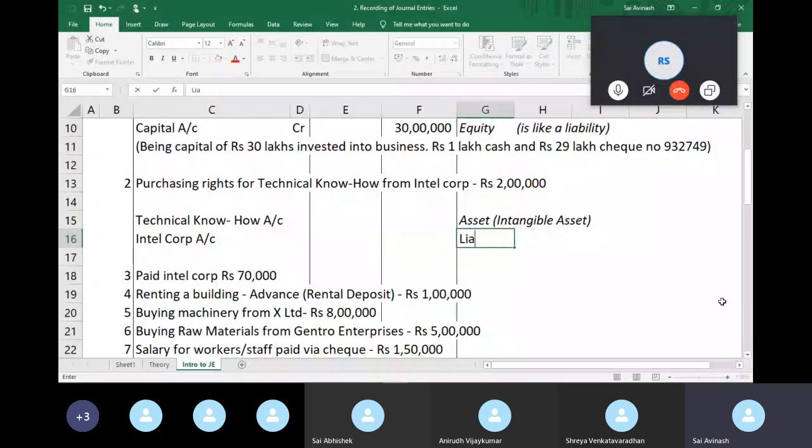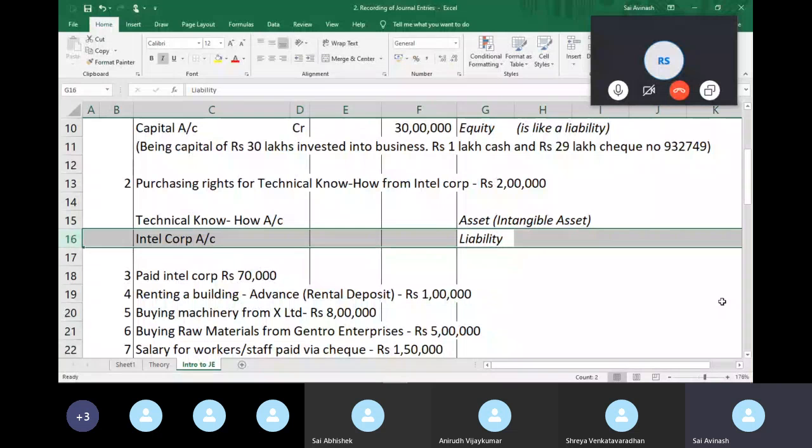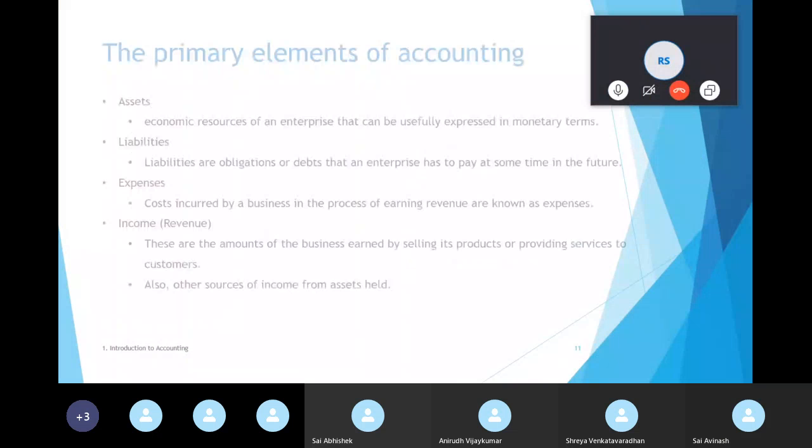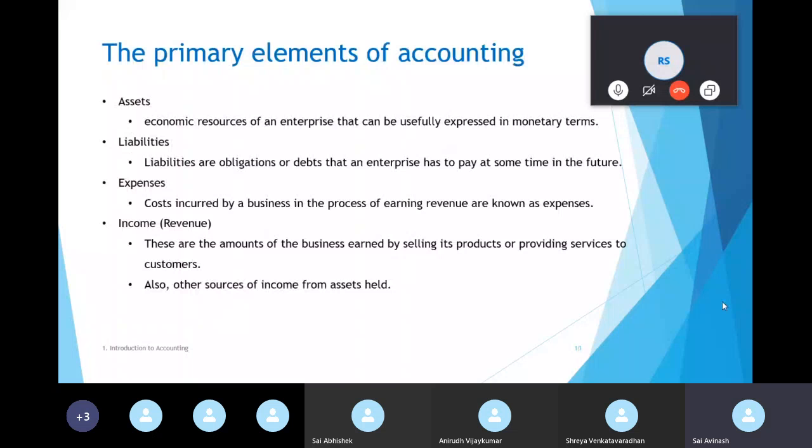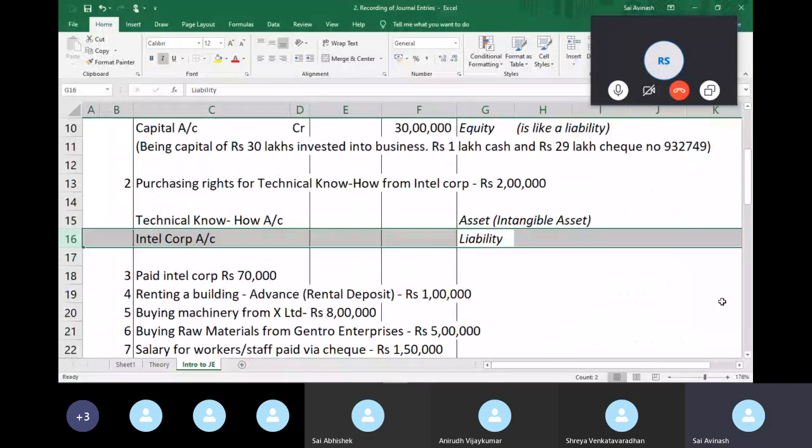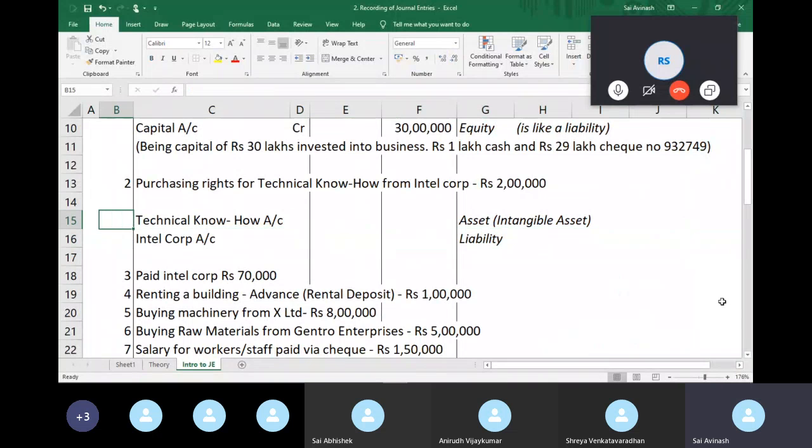Intel Corp is a liability. Why are they a liability? A liability is an obligation that an enterprise has to pay. So the business has to pay Intel Corp at some time in the future rupees 2 lakhs for letting us use the technology. So these are the two accounts. That's step one. Step two, we have classified them. Step three, we should know what to do.